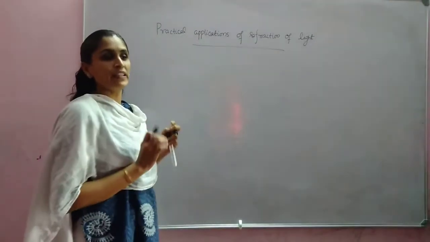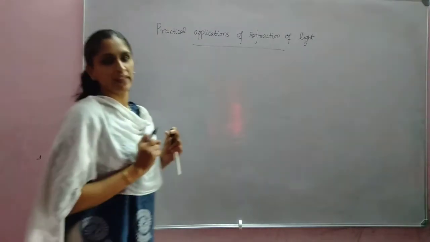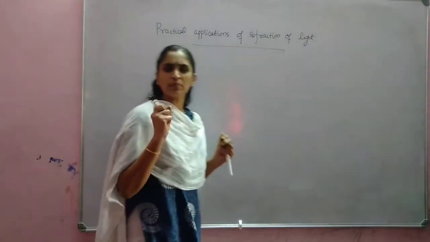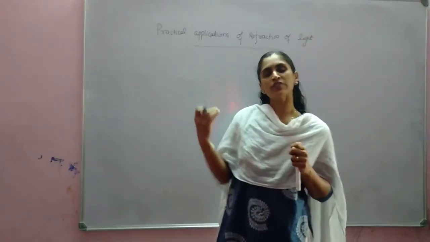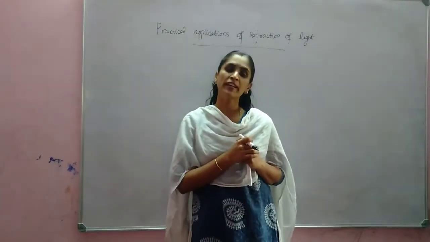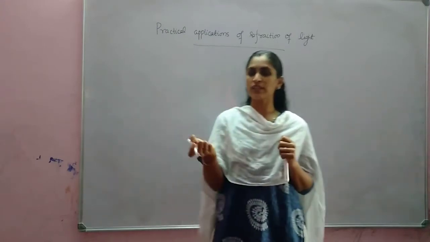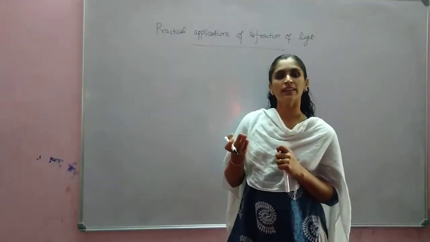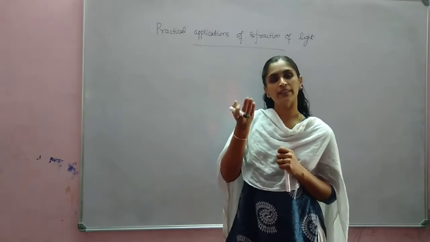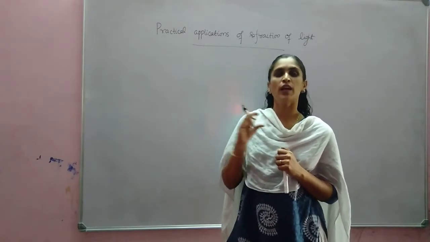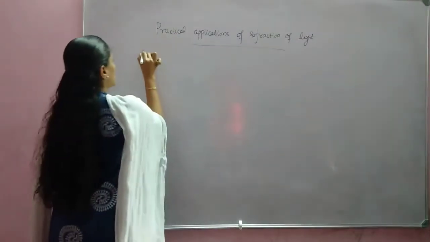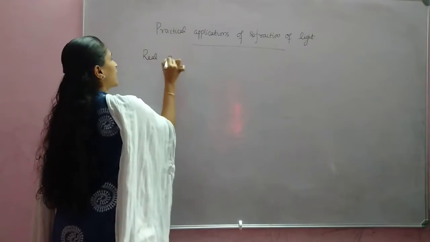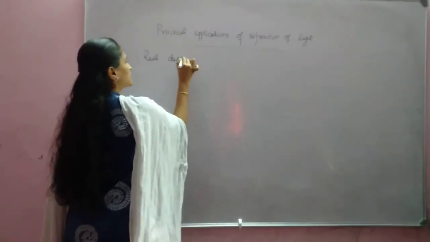So first of all, we will discuss real depth and apparent depth. Okay. So what is meant by real depth and apparent depth? If you are viewing from a rarer medium and you are viewing a denser medium, for example, if you see water in a tank, that water will appear to be raised, or it appears to be shallower. Why? That we will discuss. Okay. So we discuss real depth and apparent depth.